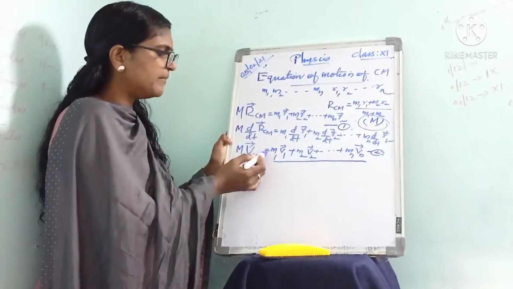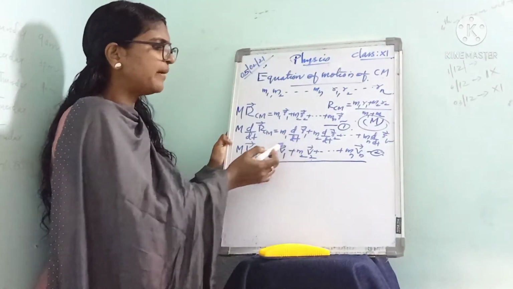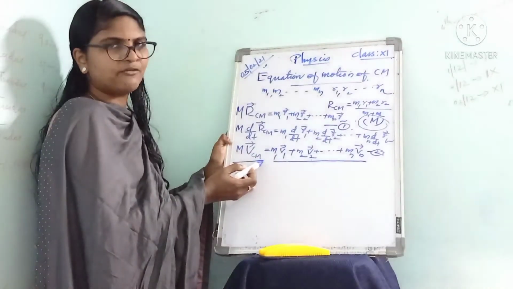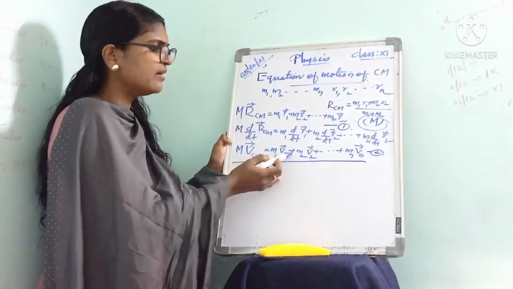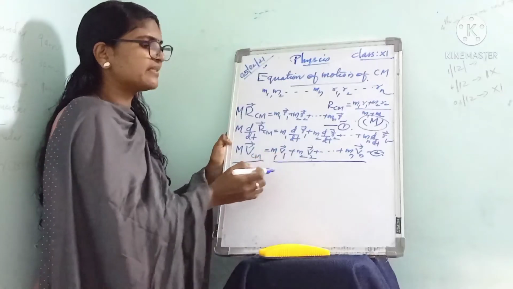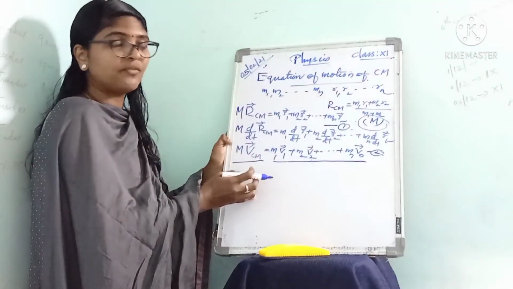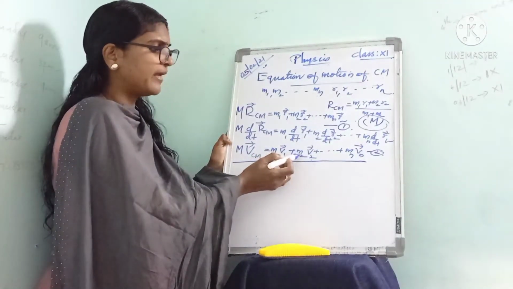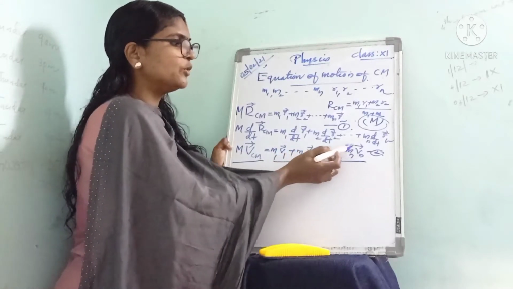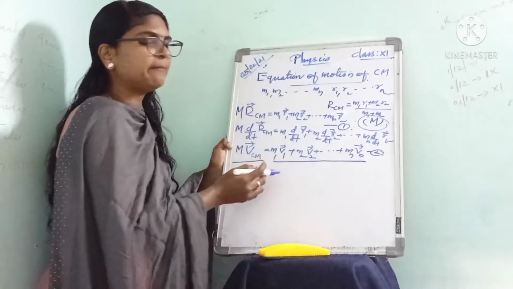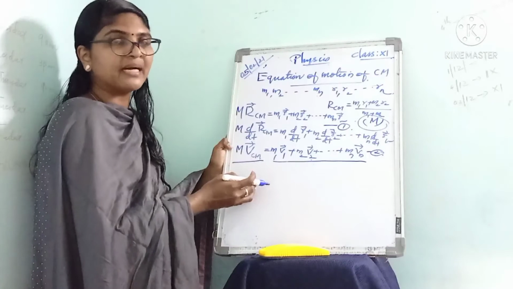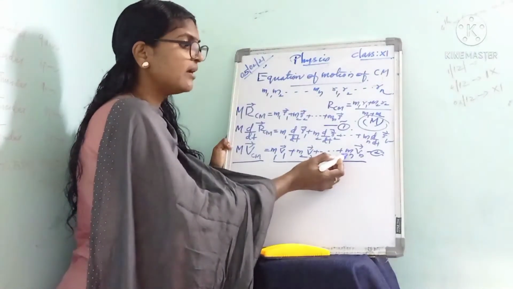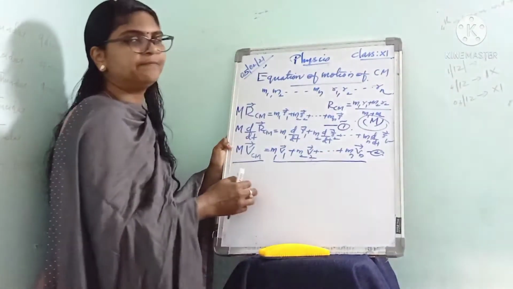So m v_CM is equal to, then dr1 by dt equal to the velocity of the first particle. So we got m1 v1 plus dr2 by dt represents the velocity of the second particle, so we can write m2 v2 plus etc. up to drn by dt, that represents the velocity of the nth particle, that is vn. So we got plus mn vn.